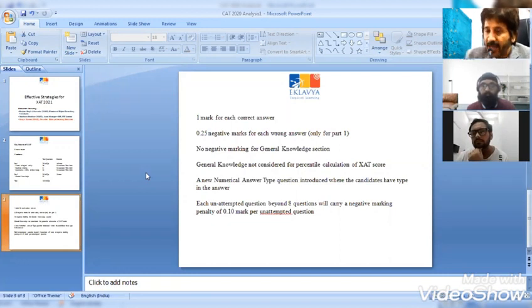Suppose I am a student who is very strong in quant. Should I probably spend a little more time on a pro rata basis for quant so that I ensure that I get the maximum number of right answers there? Because I know it's my strong area. So in terms of the time allocation, what would be your advice, or what did you try yourself? Because both of you got a very good percentile in that.